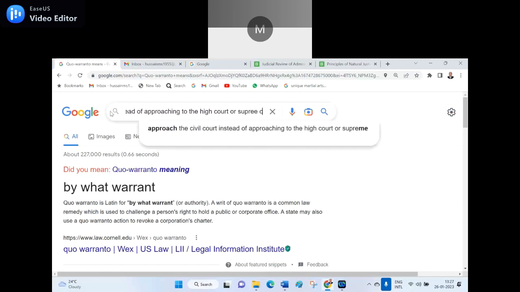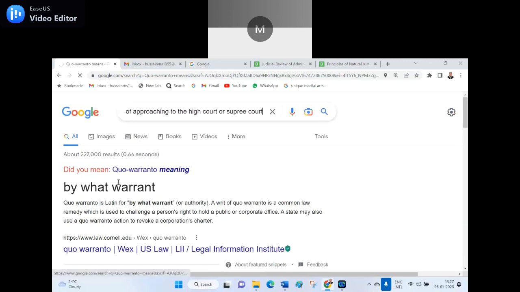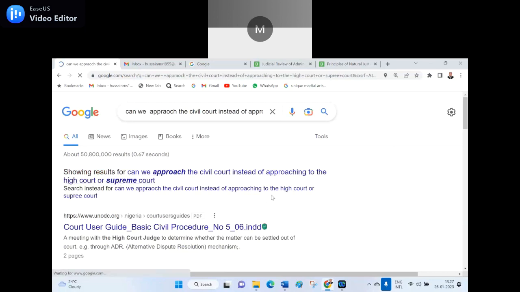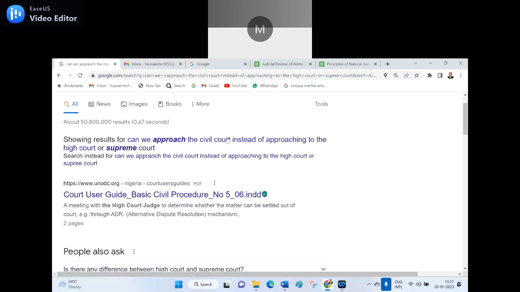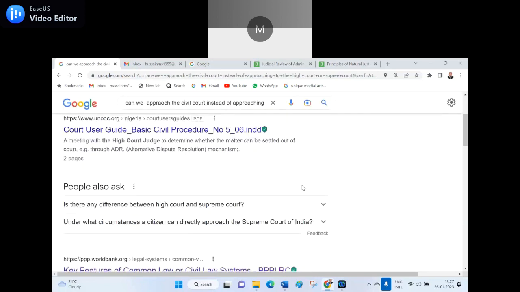In certain things we need not go to the High Court and Supreme Court, because even local remedies you have to exhaust. Is that not so? Under what circumstances can a citizen directly approach the Supreme Court?